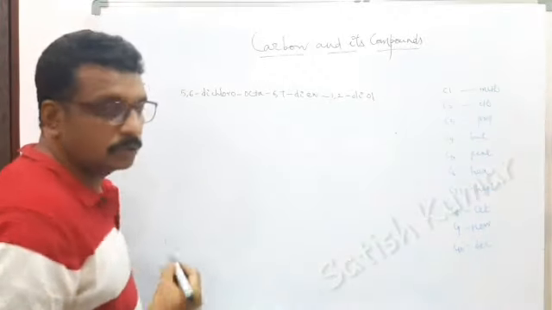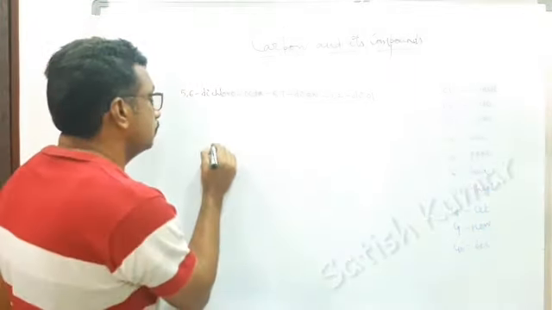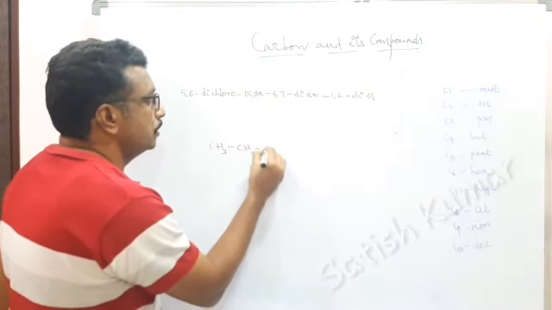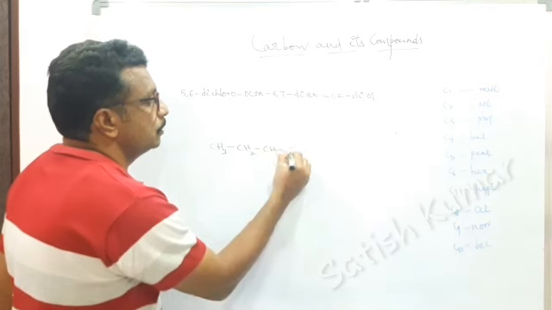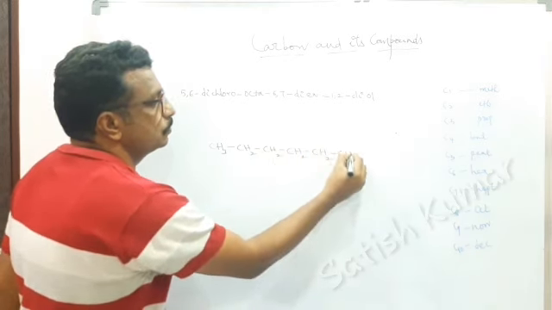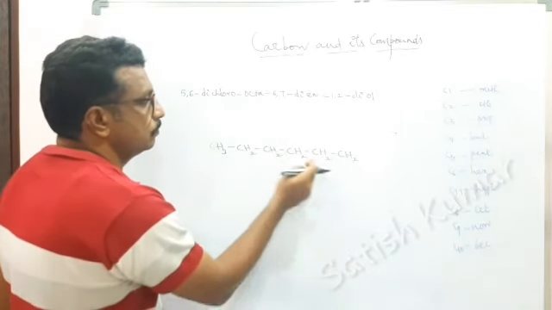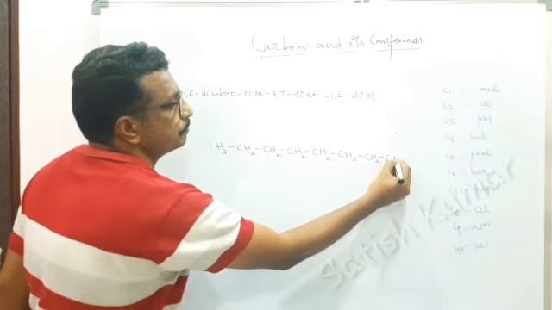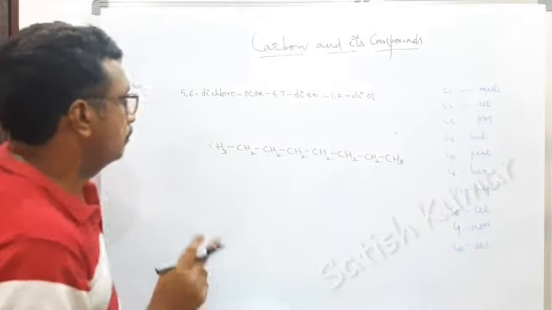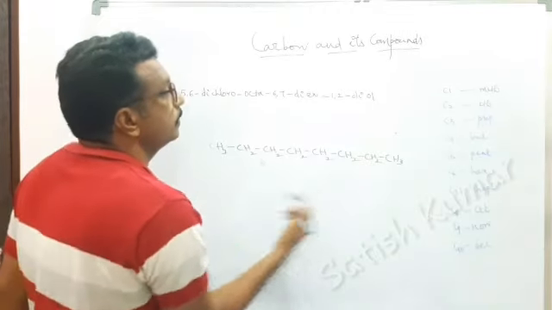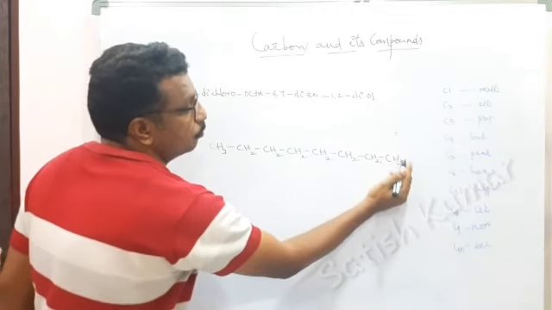Here the word root is octa, so I can write like this: CH3, CH2, and CH2, CH2, CH2, CH2, again CH2, and CH3. So this is the word root: 1, 2, 3, 4, 5, 6, 7, 8, and 1,2-diol. Here 1-ol.